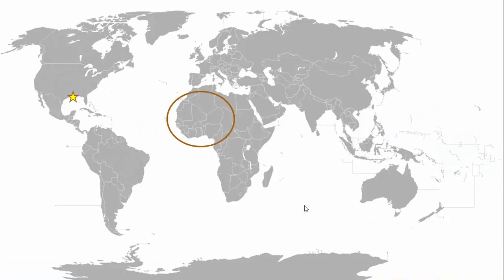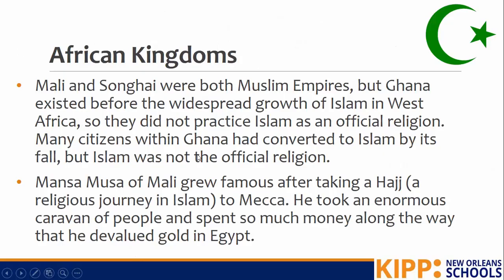So here we are in New Orleans. This is the area that we're talking about, this Horn of Africa. And what you guys learned this year is that this area had some of the most powerful kingdoms in the world. Ghana, Mali, and Songhai were all kingdoms in this area. They came one after the other.